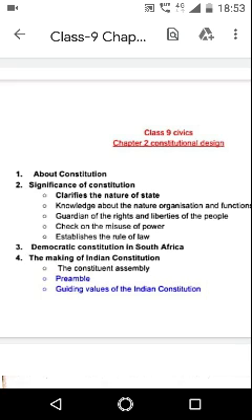The other members of the drafting committee were N. Gopalaswami Iyengar, Alladi Krishnaswami Iyer, K. M. Munshi, and Syed Muhammad Saadullah. Mr. B. N. Rau was the secretary of the Constituent Assembly. On 21st February 1948, it presented its first report of the draft constitution to the Constituent Assembly.